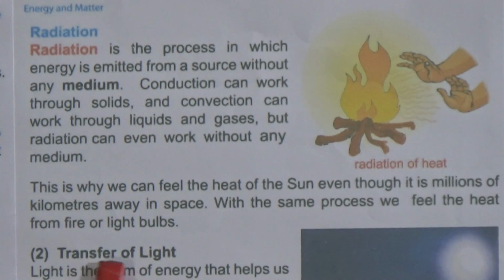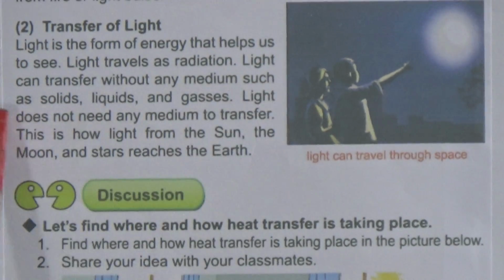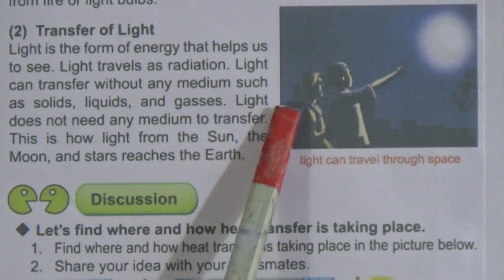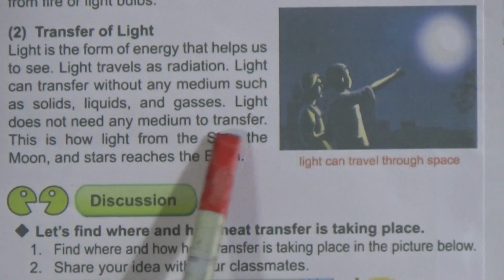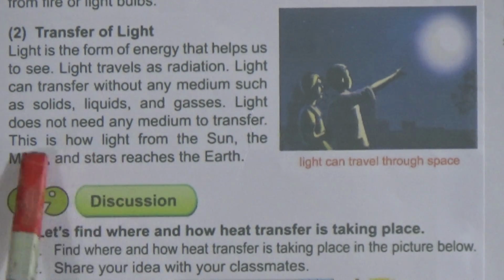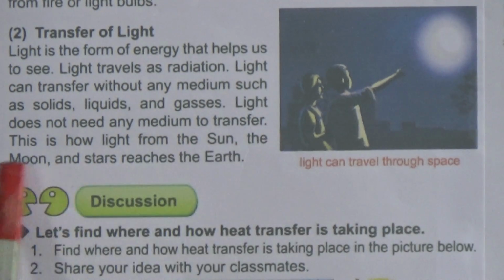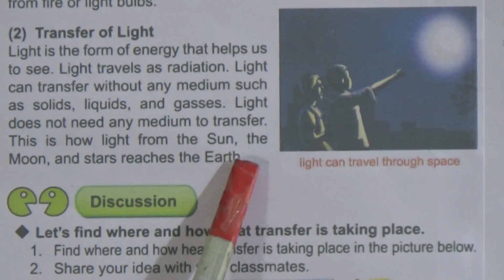Now come to transfer of light. Light is a form of energy that helps us to see. Light travels as radiation. Light can transfer without any medium such as solid, liquid and gases. Light does not need any medium to transfer. This is how light from the sun, the moon and the stars reaches the earth.